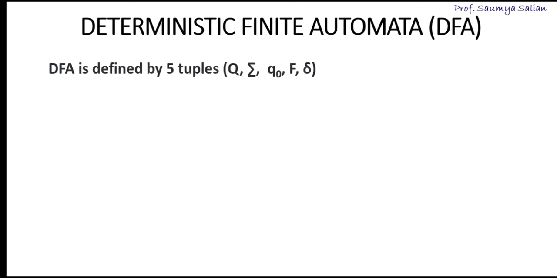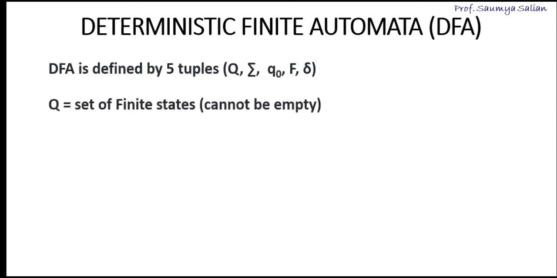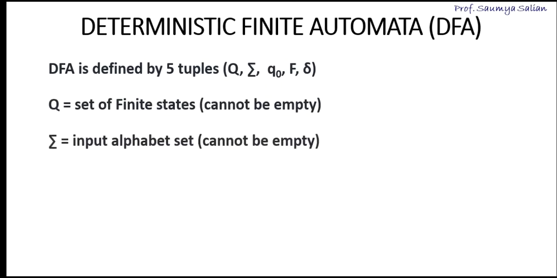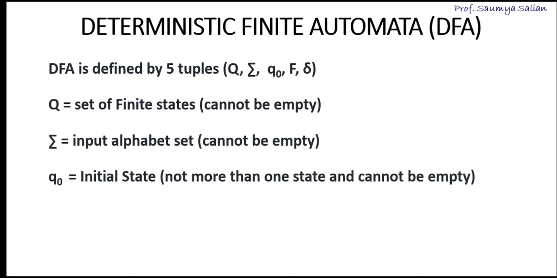Deterministic finite automata is defined by 5 tuples: Q, sigma, Q0, F and delta, where Q is a set of finite states. This set cannot be empty. Sigma is the input alphabet set, and this set cannot be empty either. Q0 is the initial state, not more than one state, and this set cannot be empty. So here Q0 will be only one state, and a DFA machine should always have a Q0 state.